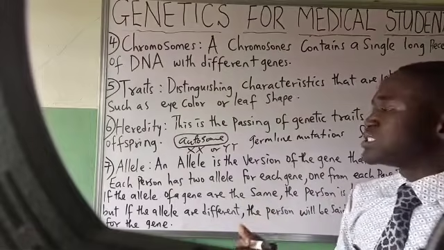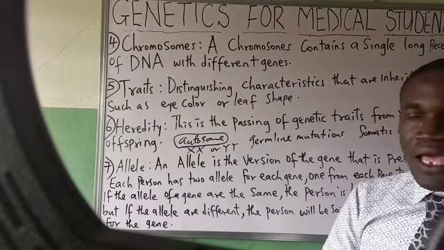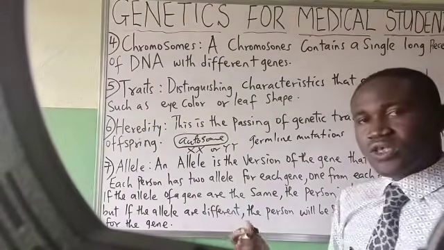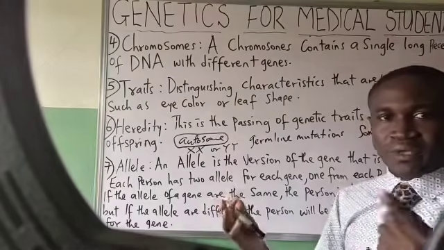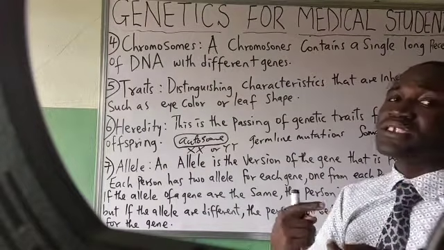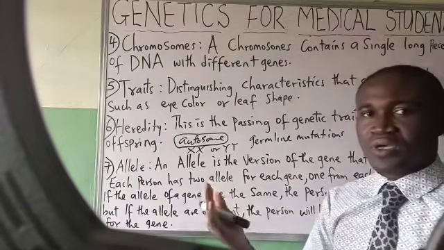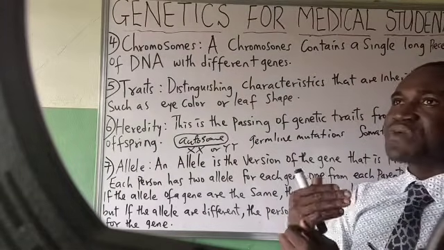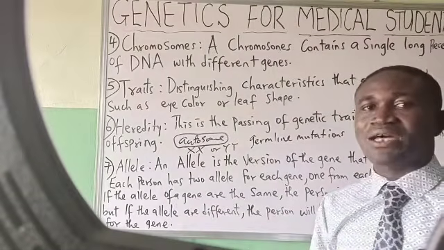Now, it's possible you see a child, then you look at the father, it doesn't resemble the father, maybe facially or physically. You look at the mother, it doesn't resemble the mother, and you think maybe something happened behind. No, it's possible that if you check the grandparent, the child might be a replica of the grandparent. That is why genetics is a broader topic. So it's possible for a gene to be transferred from the grandparent to a grandchild.